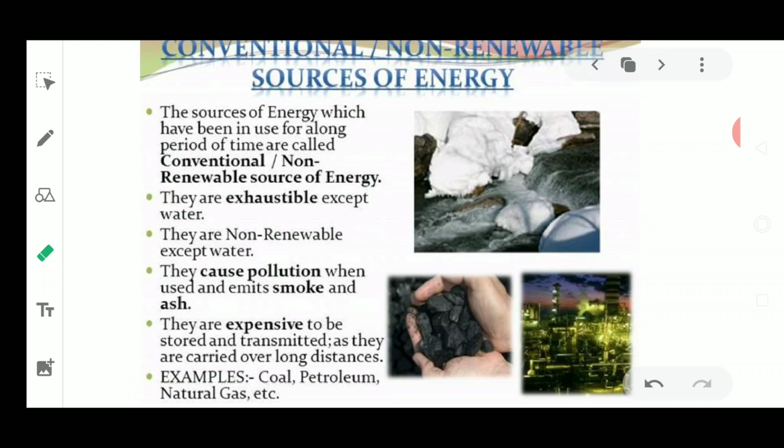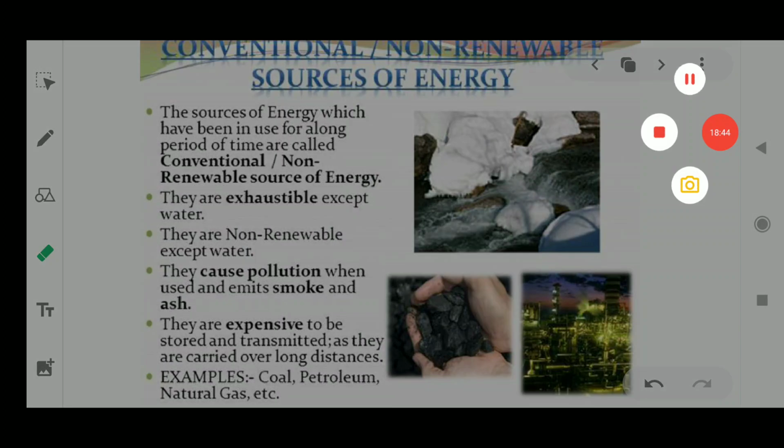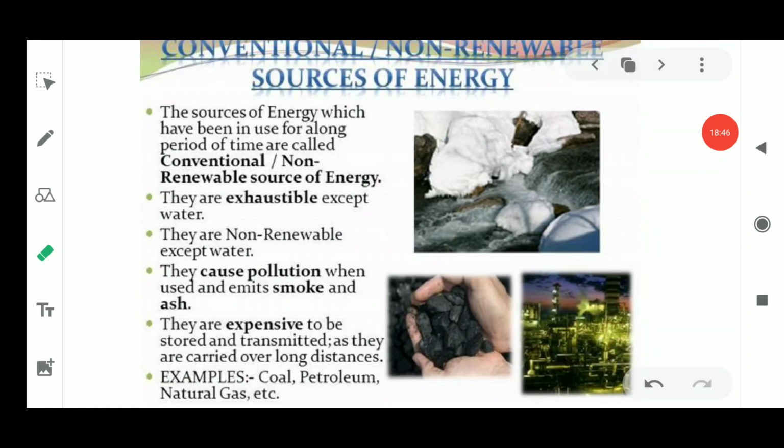So these non-renewable sources of energy, such as coal, petroleum, natural gas, all these could be non-renewable sources of energy. Okay, so here the points are: the sources of energy which have been used for a long period of time are known as conventional sources of energy.